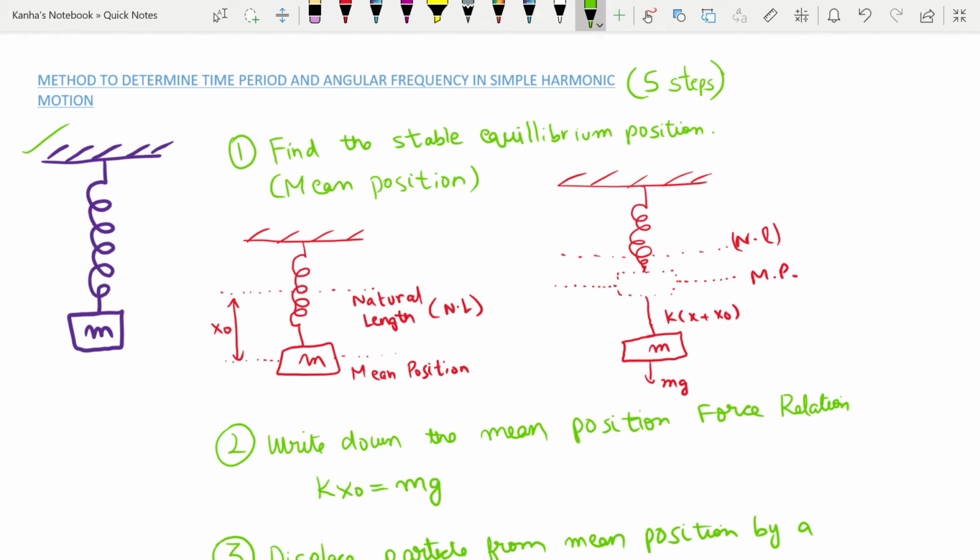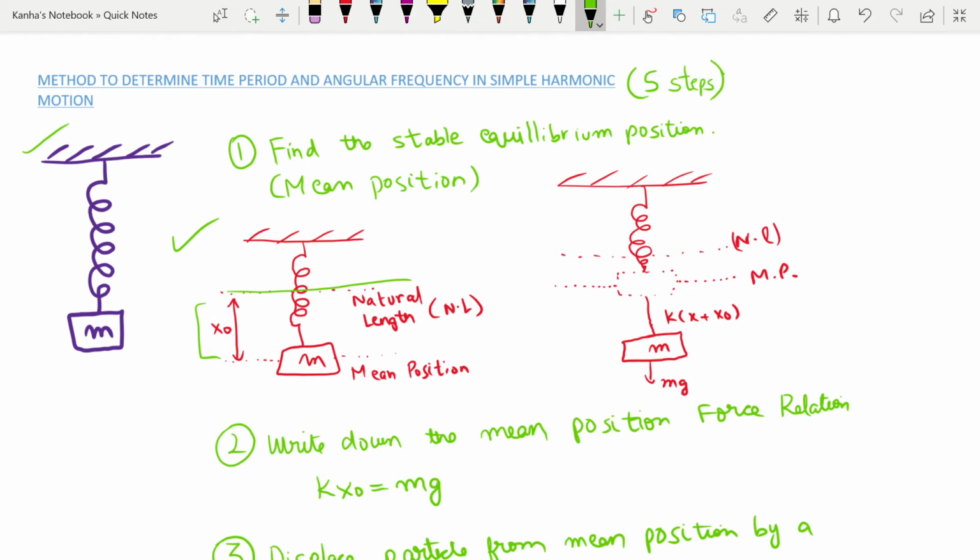At this point, there will be no net force or torque on the system, and the potential energy will be minimum. This position is also known as the mean position. This is what I have taken to be the mean position, where this is my natural length, and this is my mean position given by x naught. For different questions your mean position will be different.